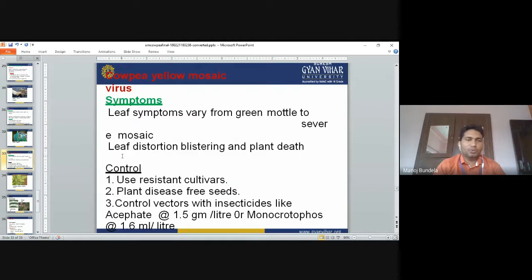Next is cowpea yellow mosaic. The leaf symptoms vary from green mottle to severe mosaic, leaf distortion, blistering, and plant death. Normally the color of the leaf will change. The green will be lost, photosynthesis will stop, and that is the cause of the death of the plant. Use resistant cultivars. Plant disease-free seeds. Control the vector with insecticides like acephate or monocrotophos.